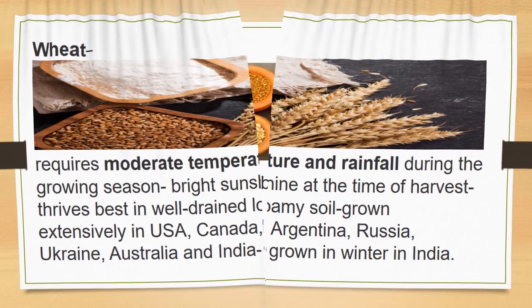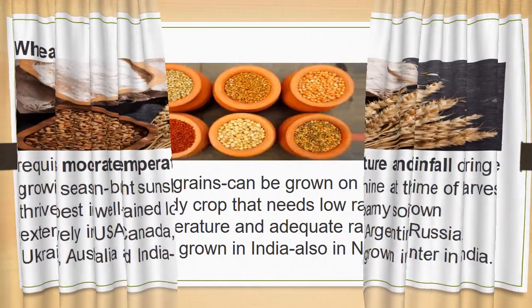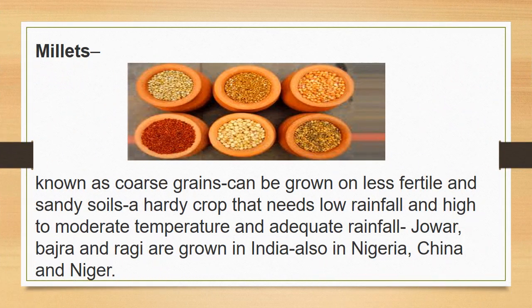Okay children. So next we are going to see about millets. For millets we can grow that in less fertile sandy soil also, and millets are also called coarse grains. Here low rainfall is enough and high or moderate temperature is okay. Jowar, bajra and ragi are grown in India, also in Nigeria, China and Niger.